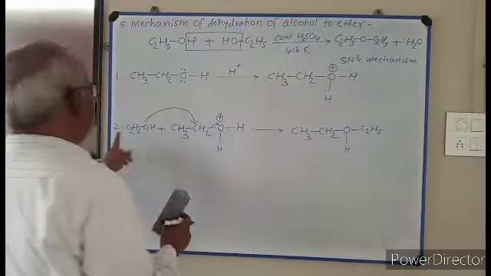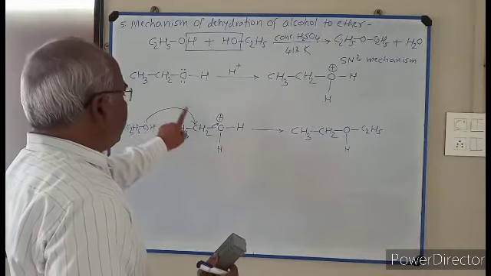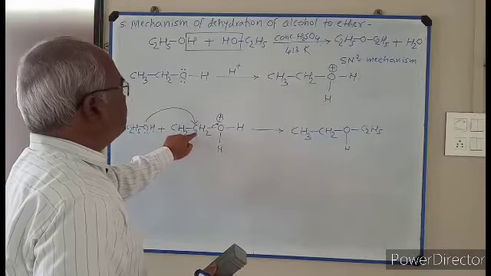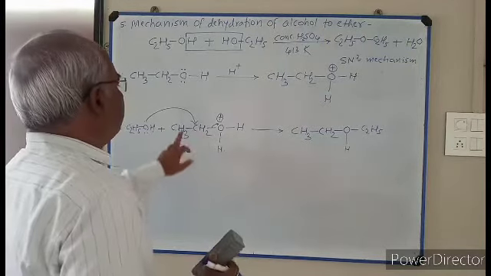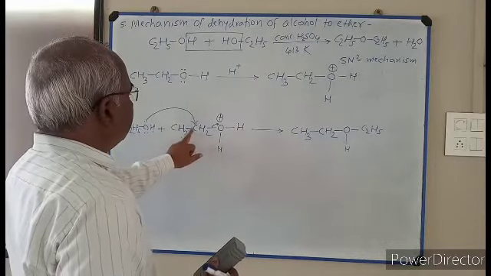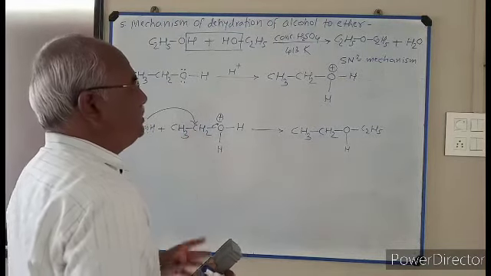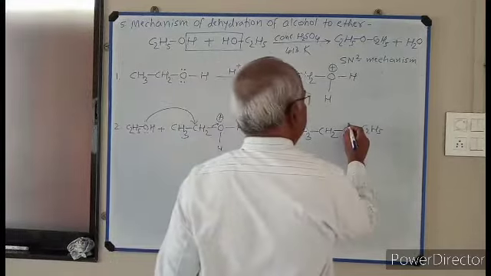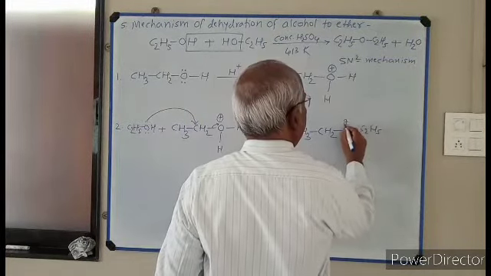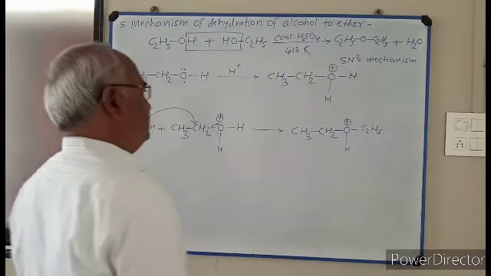The second alcohol molecule attacks this carbon, which is electron deficient. It becomes positively charged, and the attack of the nucleophile, that is the second alcohol molecule, takes place on this protonated alcohol. So this is the product.